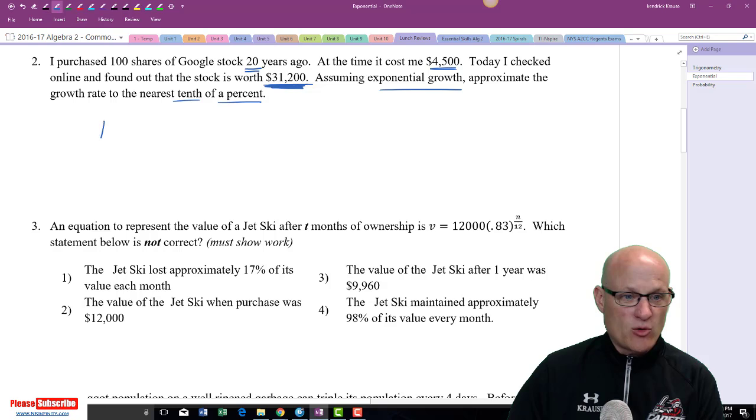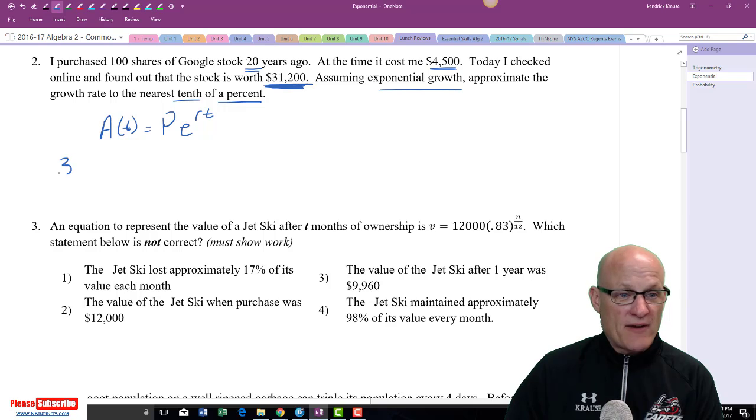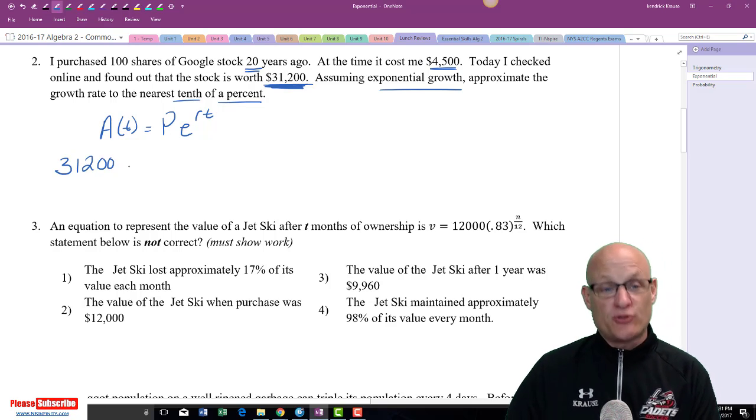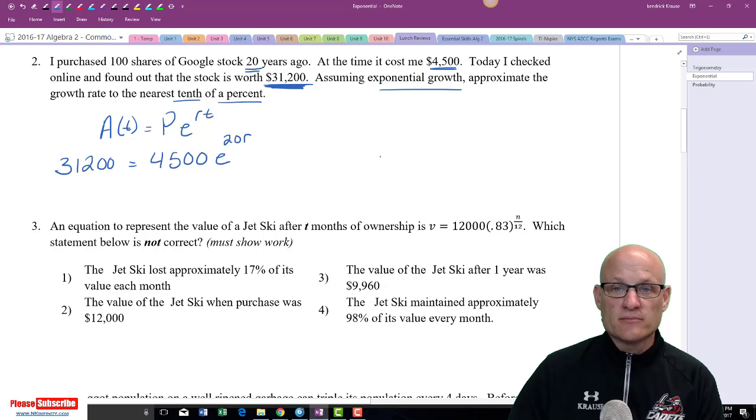So I'm going to use the equation A of t, accrued value, is equal to P E to the RT. It's kind of a simple equation to use. My final amount will be $31,200. We're going to start with, remember, P is always your principal or starting amount, $4,500, E to the 20R.